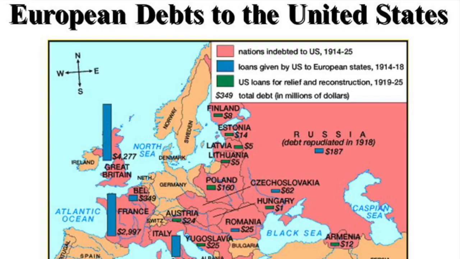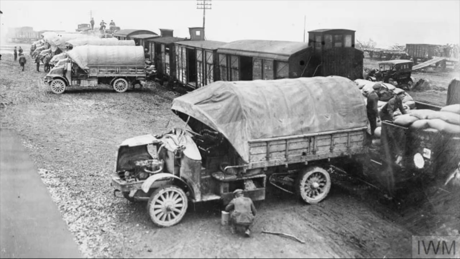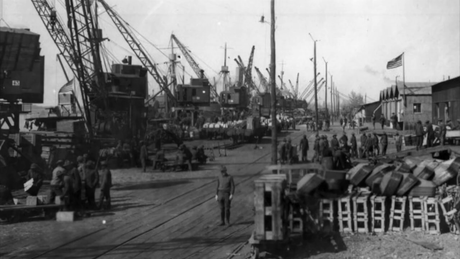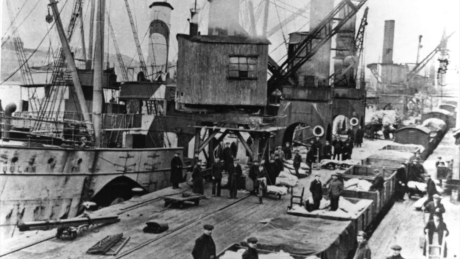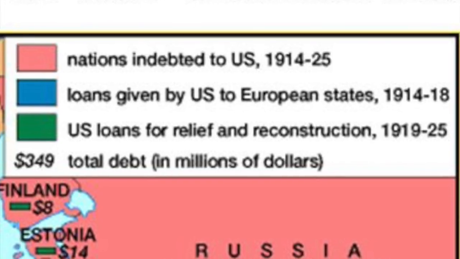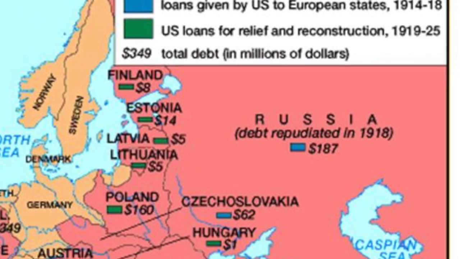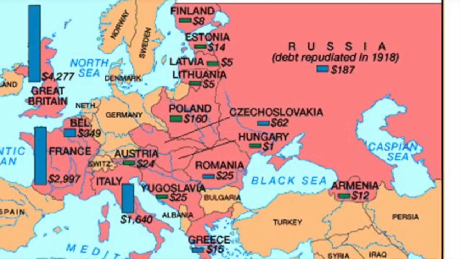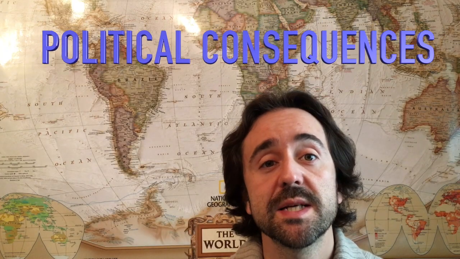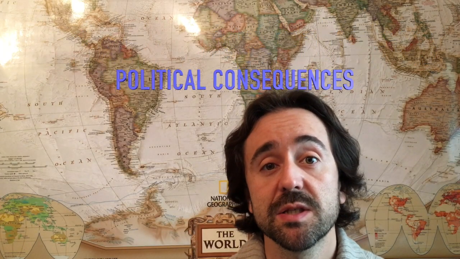The costs of war were also high for Britain and France, so they borrowed a great amount of money from the United States during the years of the war. It wasn't actually money, it was supplies. Weapons, food, oil, minerals, and chemical products were borrowed from the United States, and as a consequence, Europe acquired a very huge debt. Political consequences were established during the Paris Peace Conference.